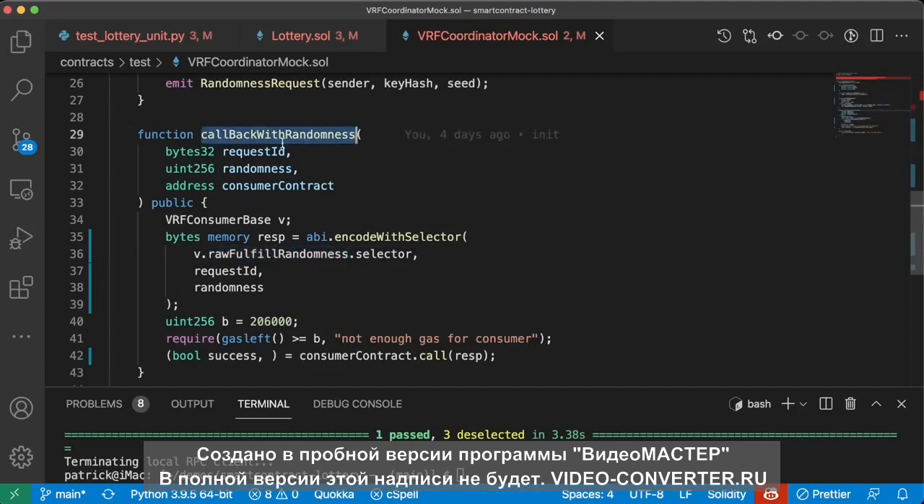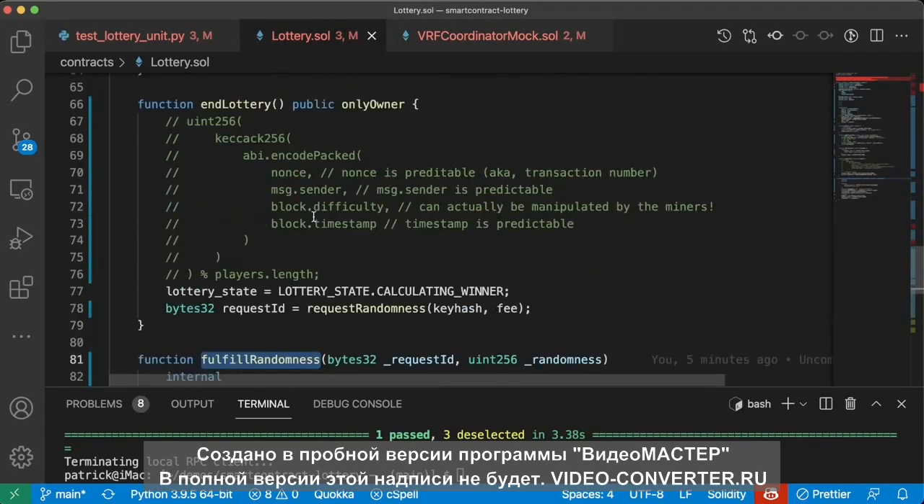But this is the entry point that the node actually calls. We have to pretend to be a Chainlink node and call this function. We're going to return a random number, of course. We're going to choose the contract we want to return to, but we also have to pass the original request ID associated with the original call.